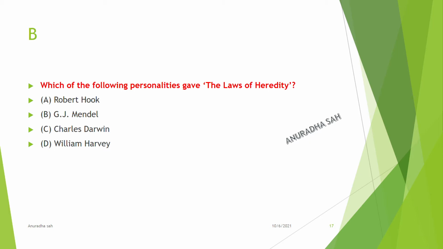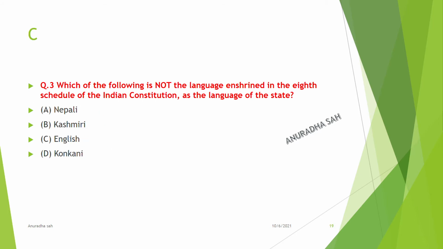Answer: B. G.J. Mendel. Which of the following is not a language enshrined in the 8th schedule of the Indian Constitution as the language of the state? Nepali, Kashmiri, English, Konkani. Answer: English.